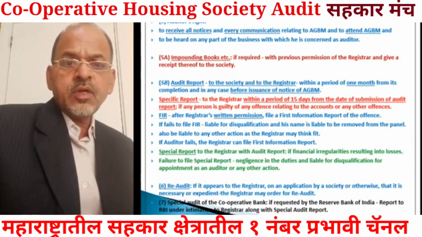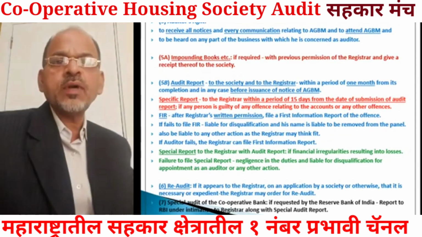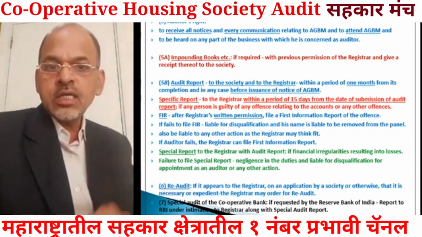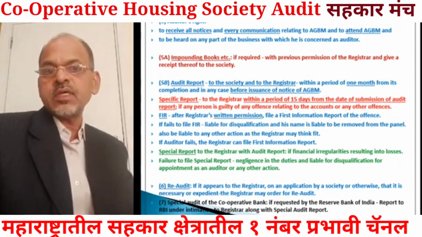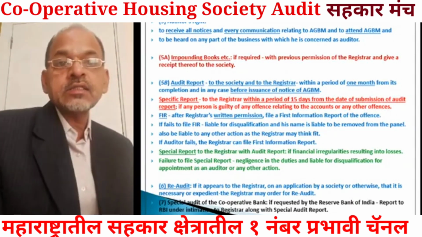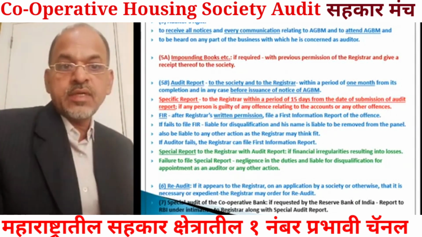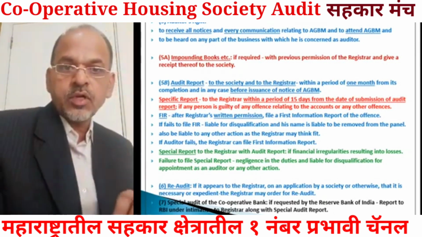And if the auditor fails to file the FIR, the registrar or his authorized officer, the competent authority, will file the FIR against the person who has committed the offense. This is about the special report and first information report.